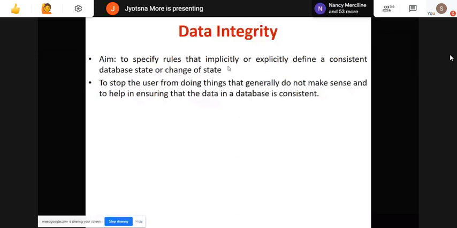In the same way you may have a number of restrictions, to stop other users from manipulating your data. Those are known as integrity constraints or data integrity rules. Basically this is done to stop the user from doing things which make no sense and modify your database.